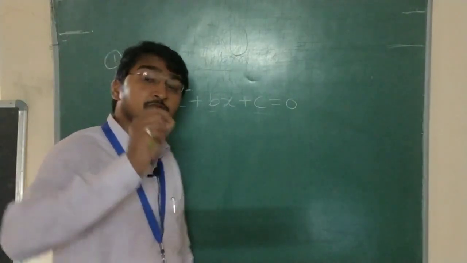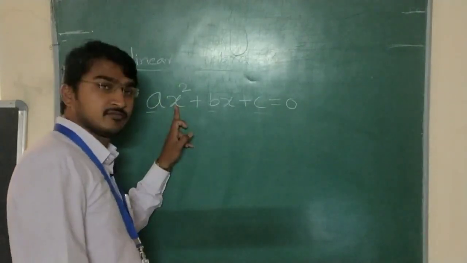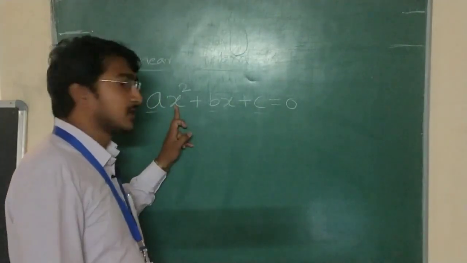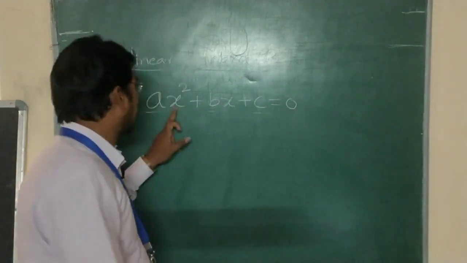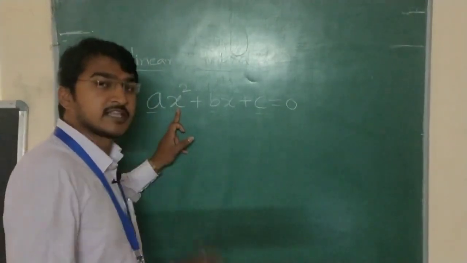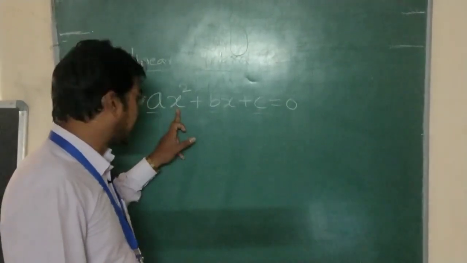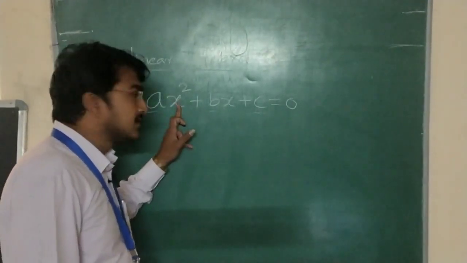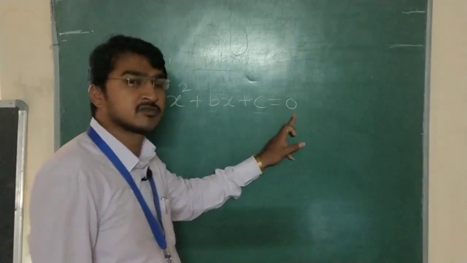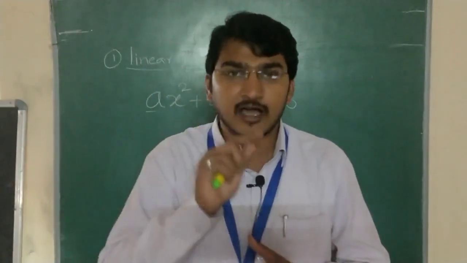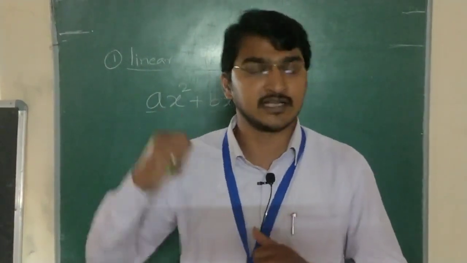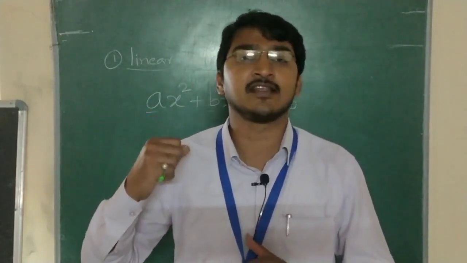For which value of x does this equation become 0? By substituting a particular value of x, the whole equation becomes 0. At what value of x will the equation become 0? That value we call the solution for that equation. So we should find the solution for that equation.